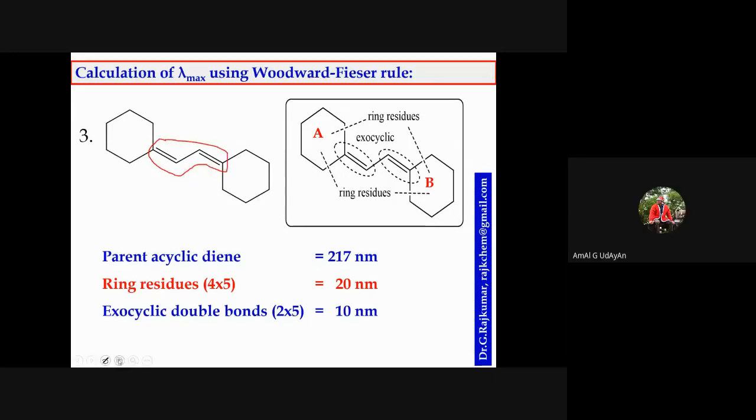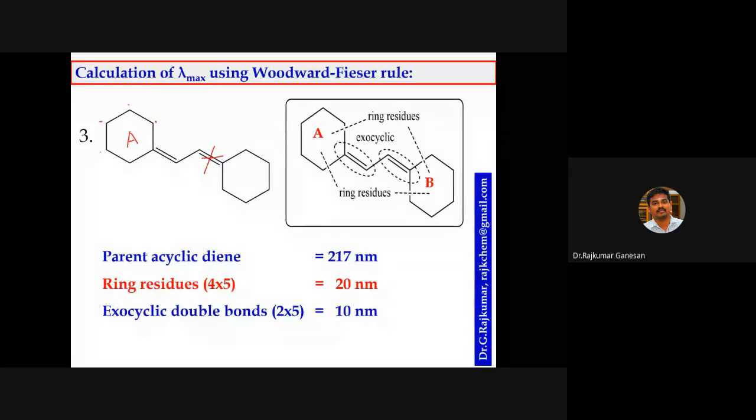Sir, the exocyclic double bond means the double bond next to the ring, attached to the ring path? Yes, you cannot consider this as an exocyclic double bond with respect to ring A. Ring A exocyclic may be a double bond from this carbon or this carbon.